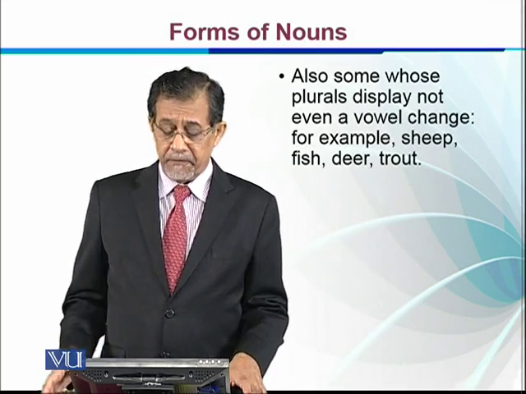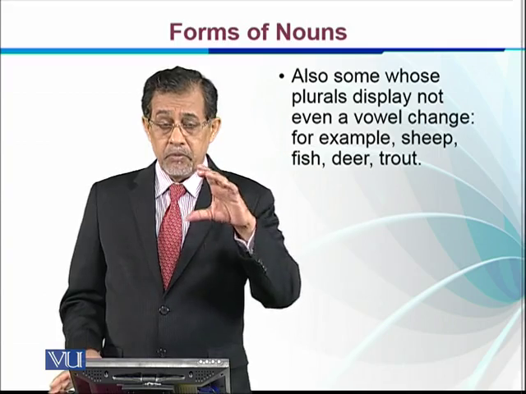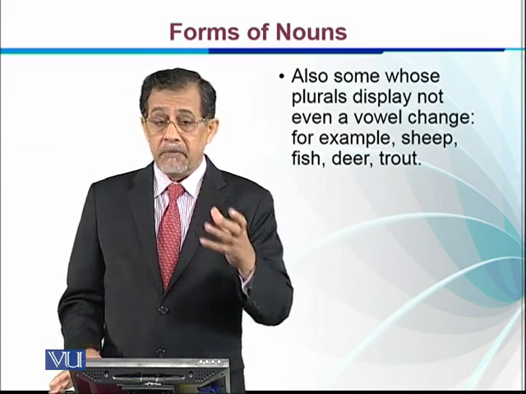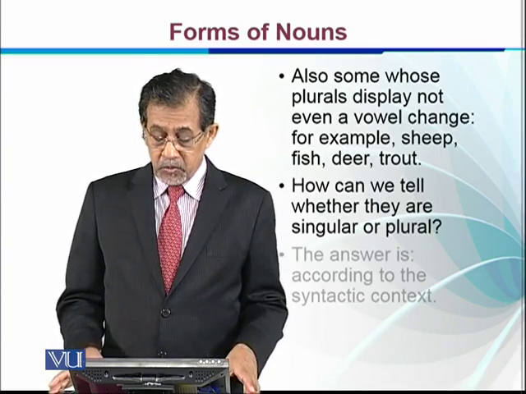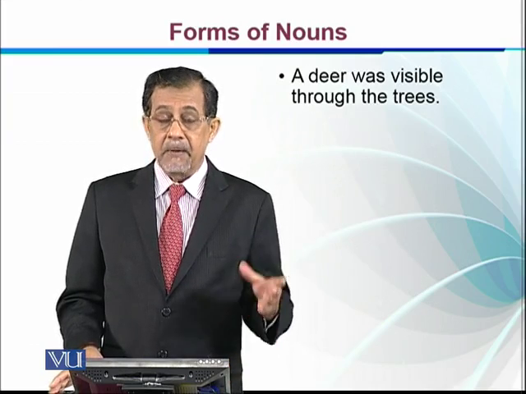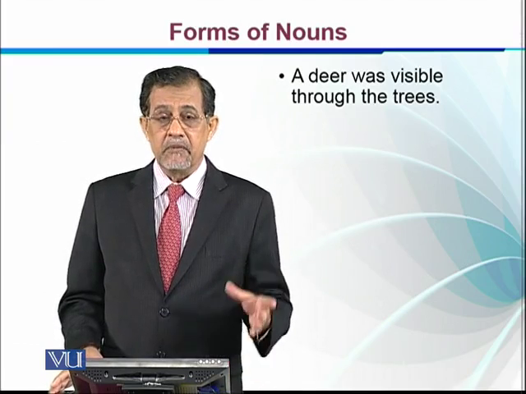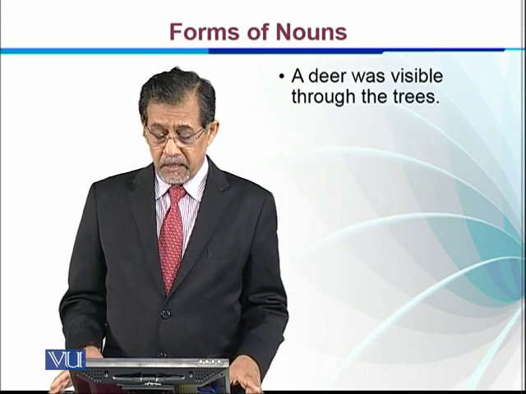So we do not have a distinct plural for these words, but we do use them in syntax where we have certain grammatical structures for them. We can use them according to the syntactic context. For example, a deer was visible through the trees, right? We have a singular verb, and we have the article a.